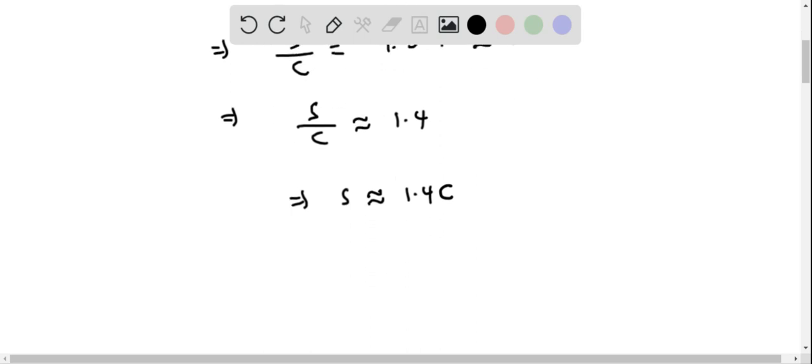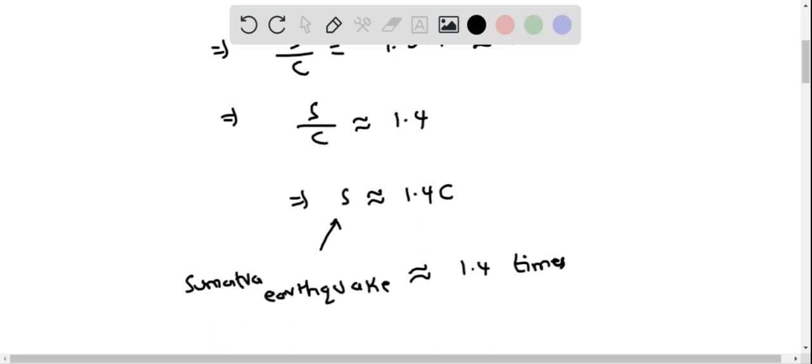And this gives the information that the Sumatra earthquake is approximately 1.4 times the California earthquake. And this answers this question.